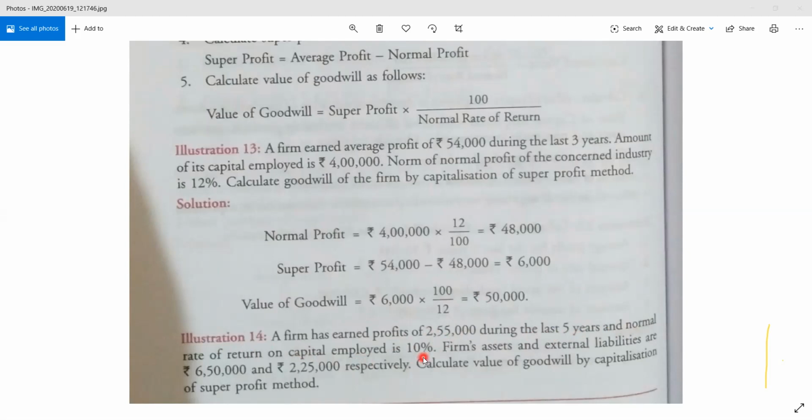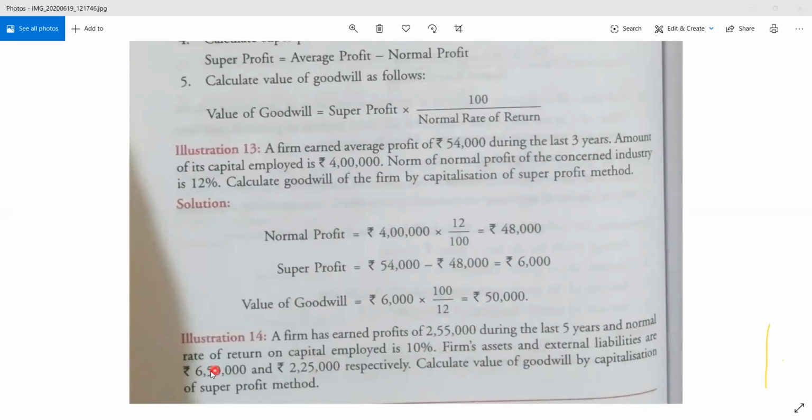So 10% हो गया normal rate of return. Firm's assets and external liabilities are rupees 6,50,000 and 2,25,000 respectively. Clear? Firm's asset और external liability मतलब firm का asset कितना है? 6,50,000 और external liability कितना है? 2,25,000. So capital employed कितना होगा?